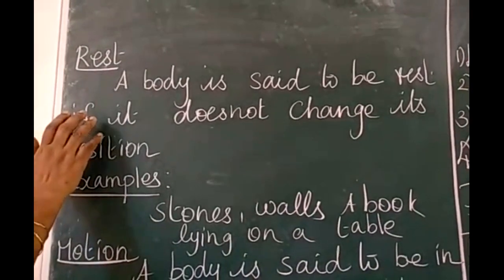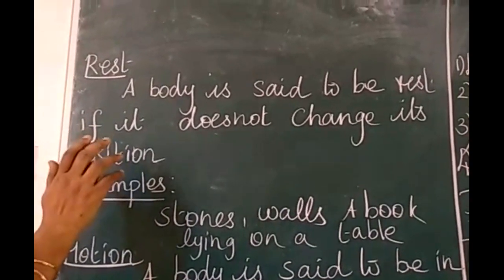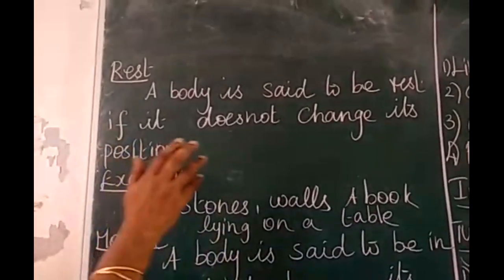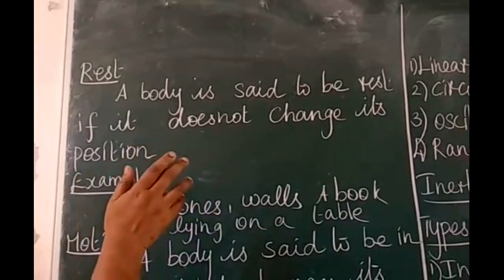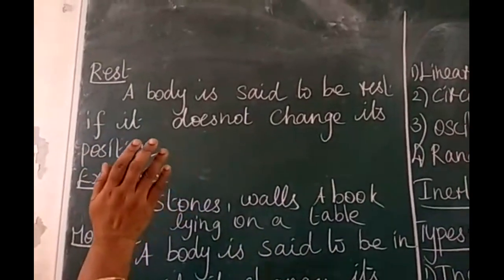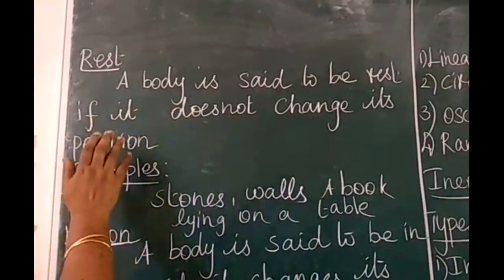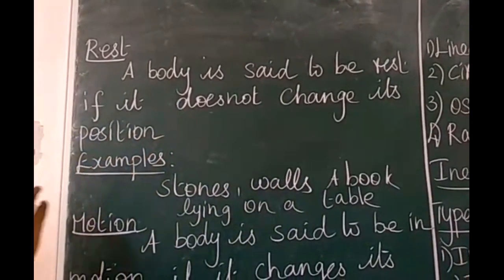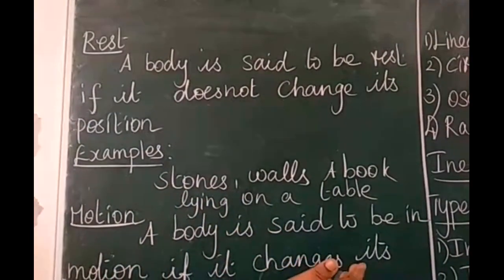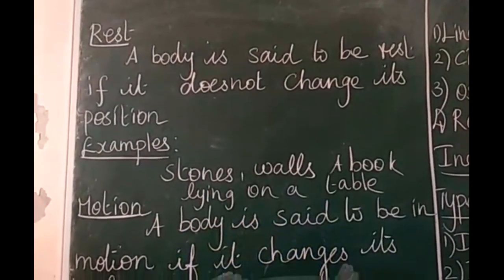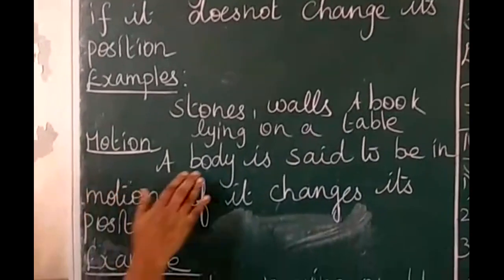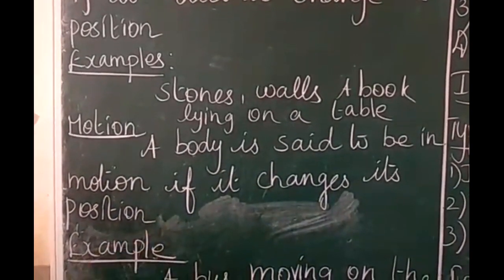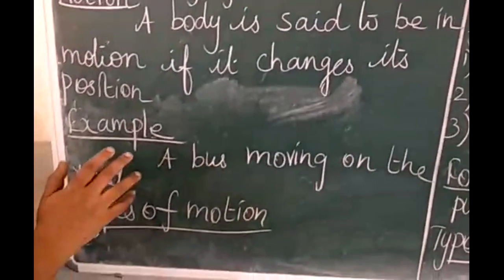So what is rest? While you are coming to the school, you see so many things: auto, animals, tree, bus, and a human being also. A body is said to be at rest if it does not change its position. What are the examples? Stones, walls, a book lying on a table. What is motion? A body is said to be in motion if it changes its position. A bus moving on the road.